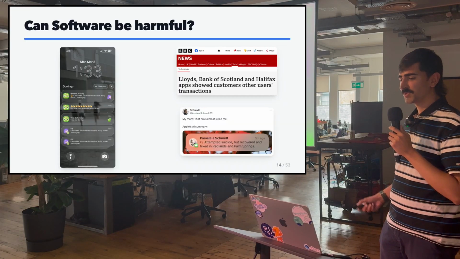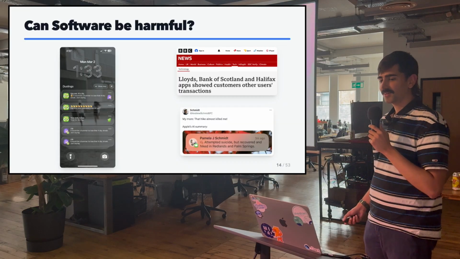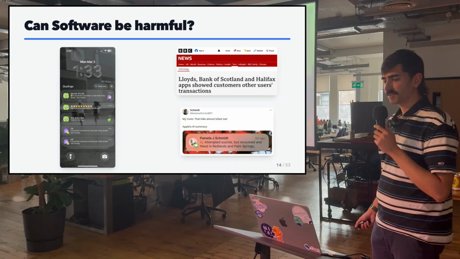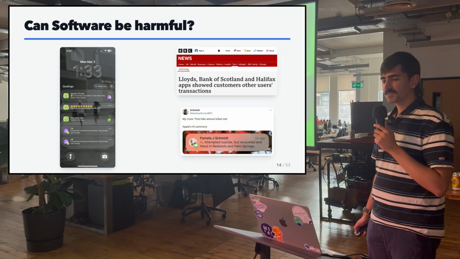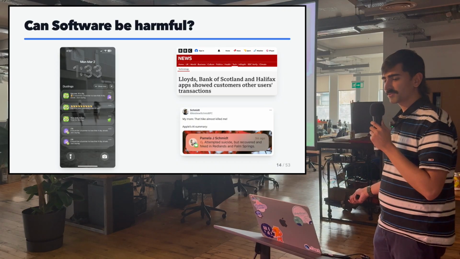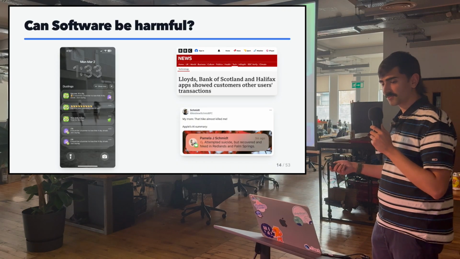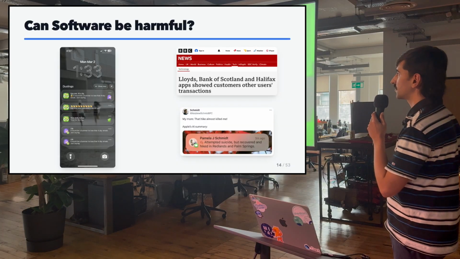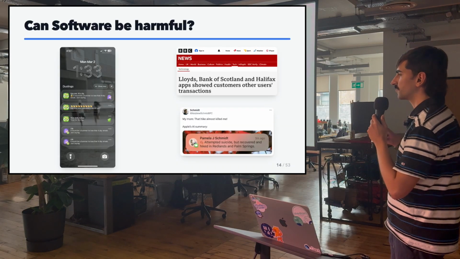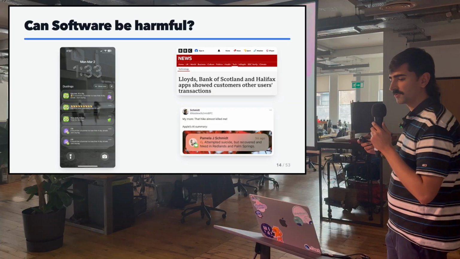And these days, with most companies adopting AI, it is very likely that AI was involved in making these features. But how exactly can AI lead to the creation of harmful software? And more importantly, where have I heard the concept of harmful software before?